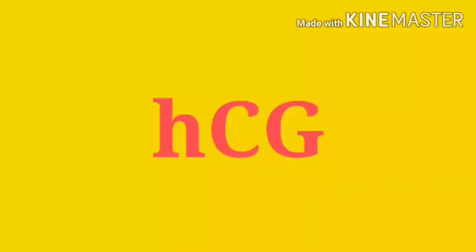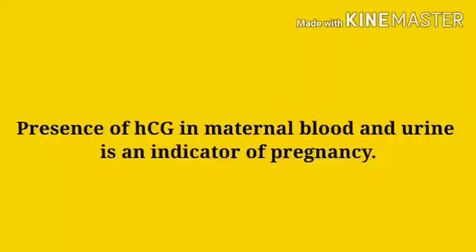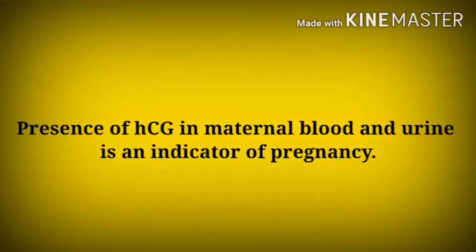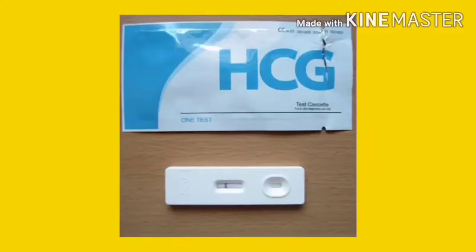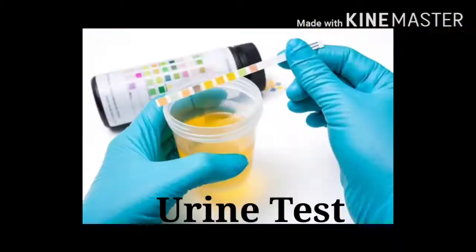See this next thing. If the ovulated egg is fertilized and the embryo is implanted, there is a secretion of human chorionic gonadotropin hormone, as I have already explained to you. The presence of hCG in maternal blood and urine is an indicator of pregnancy. In the absence of fertilization, there is the next menstrual cycle. So that's why, while checking whether a female is pregnant or not, it can be done with the help of a urine test also.